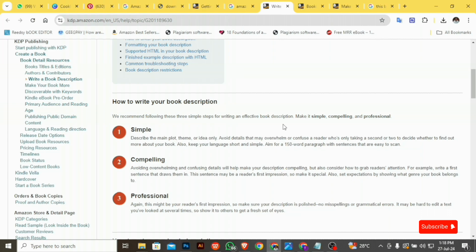So we're going to look at how to craft a description that will fit into their guidelines, because as you can see, they said there are 3 things to check in your description. Your description must be simple. Aim for a 150 word paragraph with sentences that are easy to scan. Your description should be so simple that when readers look at it, they are not confused. Too much detail may overwhelm or confuse a reader who is only taking a second to decide whether to find out more about your book or not. So they want you to keep your description simple.